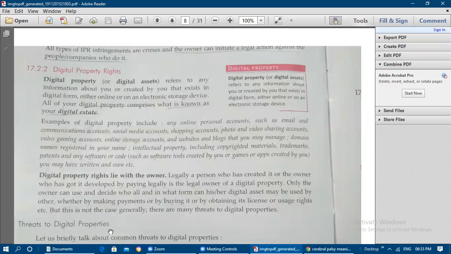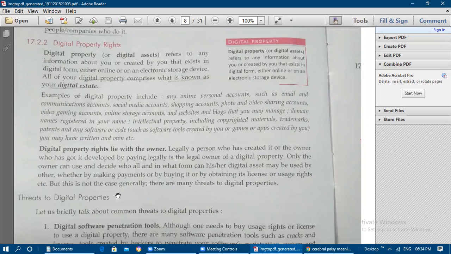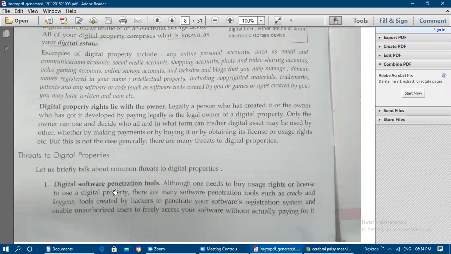Whether by making payments, by buying it, or by obtaining its license or usage rights, etc. So whether they can get the usage rights and use it, or whether they should obtain a license, or whether they should pay some amount, all those things should be decided by the digital property owner only. Okay, but this is generally not the case. There are many threats to digital properties. So what kinds of threats do we have for digital properties? First one is common threats.